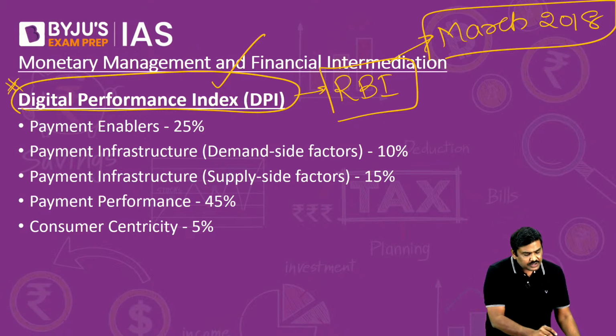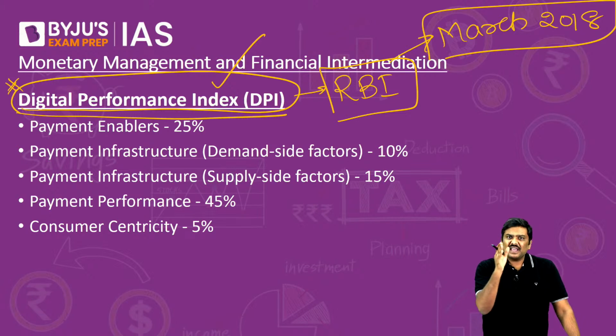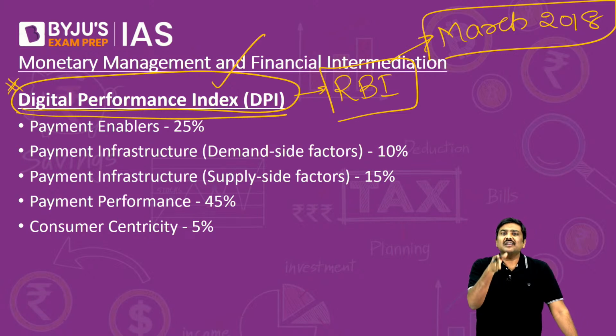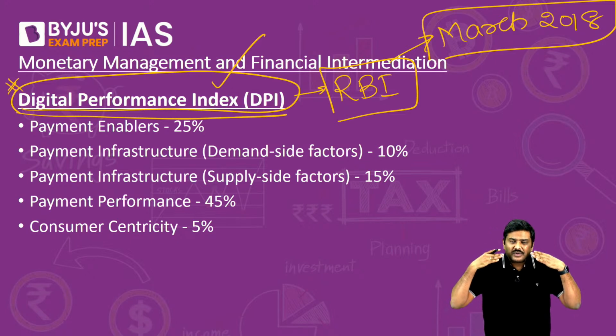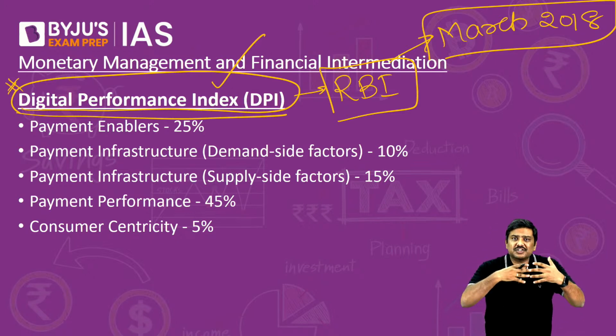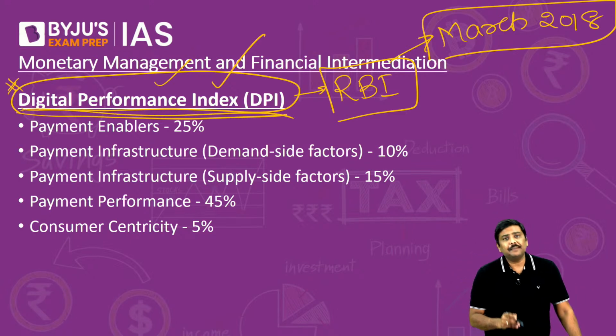So in the calculation of the digital performance index, what does it represent? It basically measures how digital transactions are being absorbed in the market. How is the penetration of these digital transactions happening? That is actually measured under DPI.